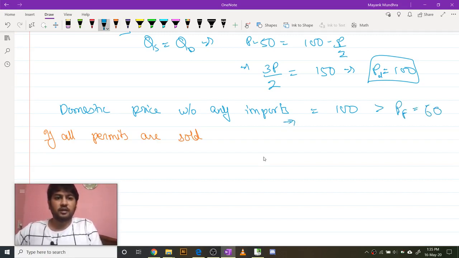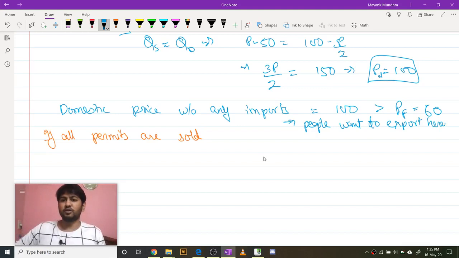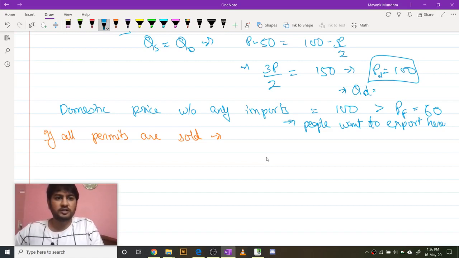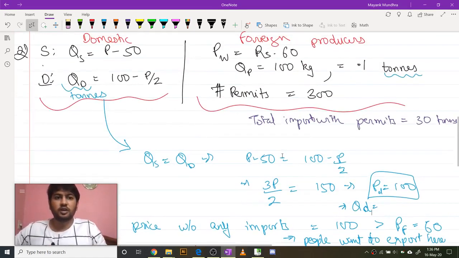So that's why people want to export here. If all permits are sold, then the total quantity which is going to be sold would be, in this case, the quantity from domestic firms.